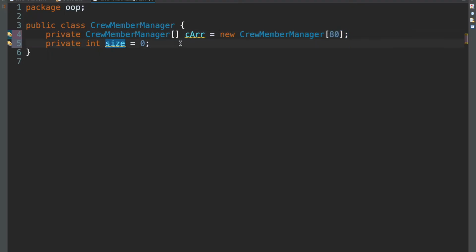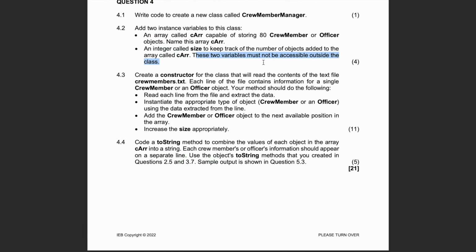Okay. So now we have two of these fields. And the reason we, whoop, that's a mistake. It should be a CrewMember array, not CrewMemberManager. And the reason why we're using CrewMember instead of Officer here is because, as the question says, we wanted to be capable of storing either crew member or officer objects, right?